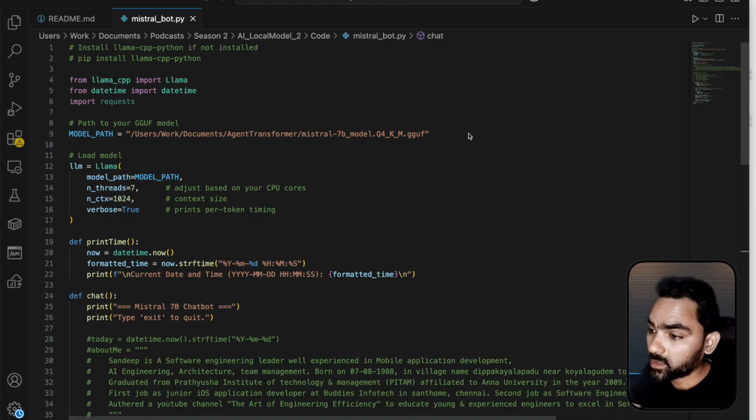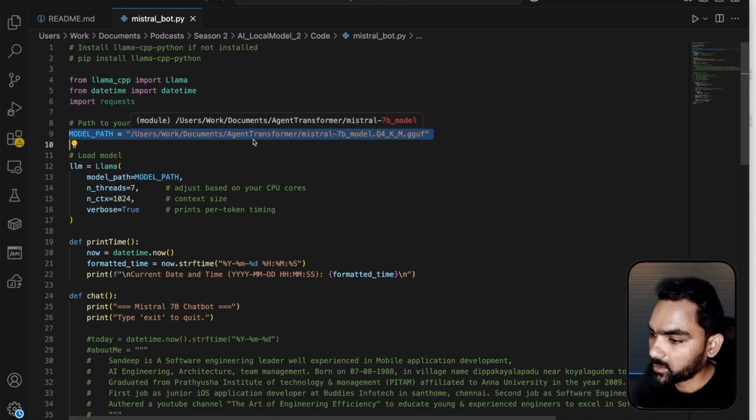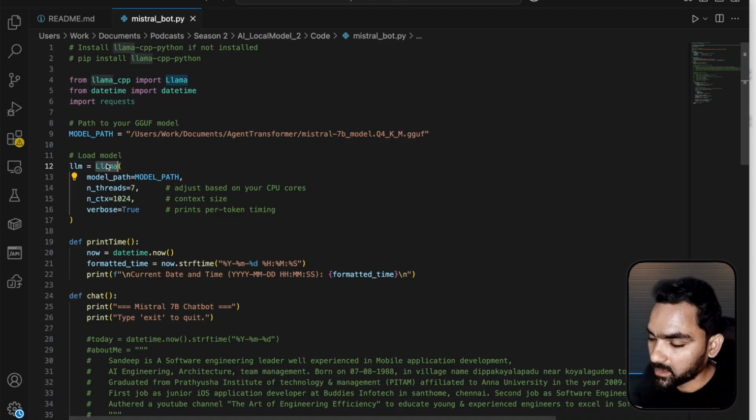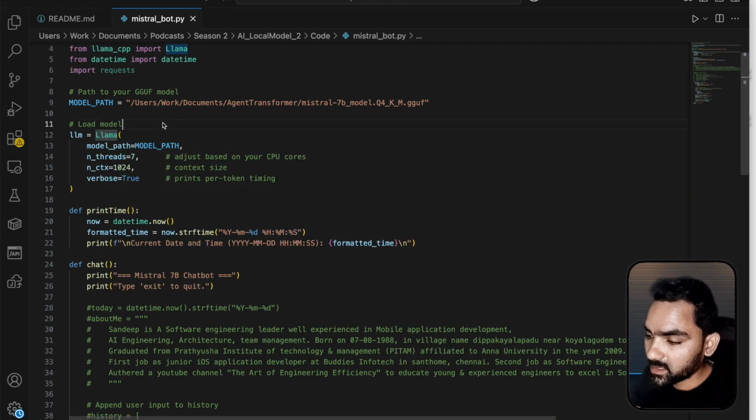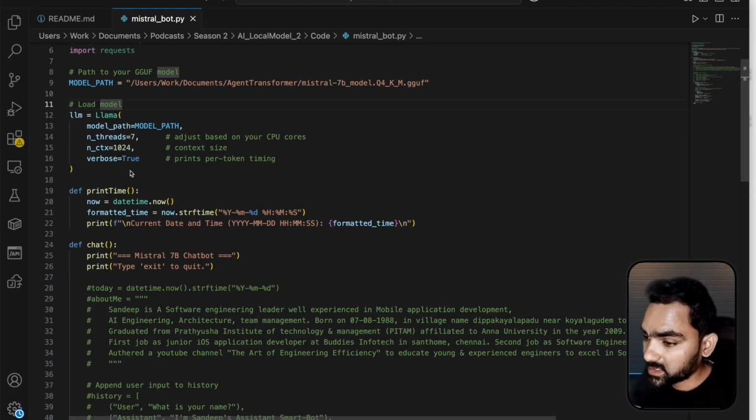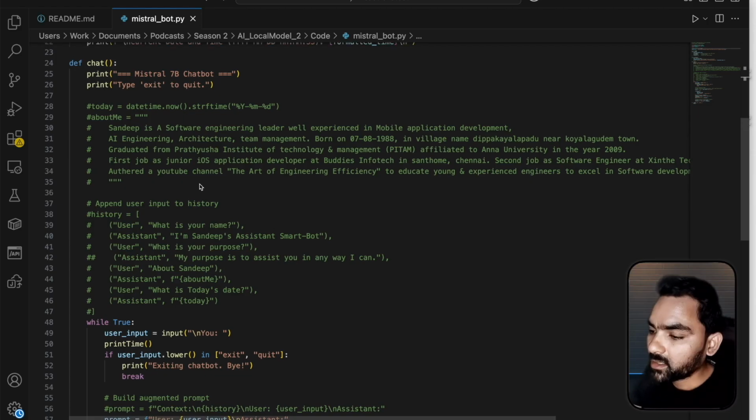Here we have a Mistral bot, a Python script which I built similar to ChatGPT in my local. So let's go quickly and see the different elements of this. Here we have a model path, which I have given as a GGUF model located in my machine. I have an LLM initializer here. It is using Llama, which is imported from Llama CPP, which we have cloned from the repository, and later we need to install it as a Python package as well. Once we have that, we initialize the Llama and give the model path, the number of threads, which depends on the CPU cores your system has, and the context size. I will explain this later during the demonstration. So this is the Llama LLM initializer.